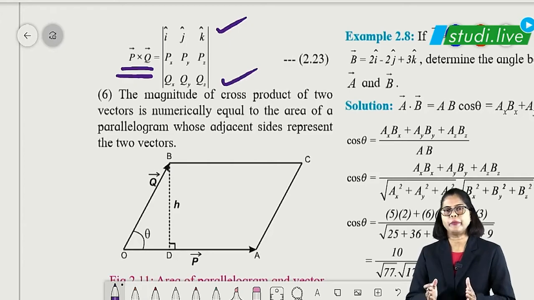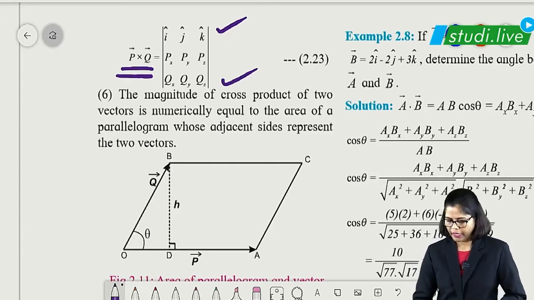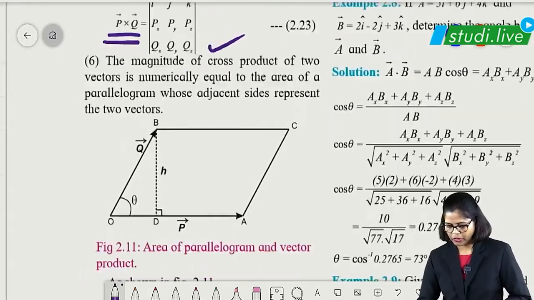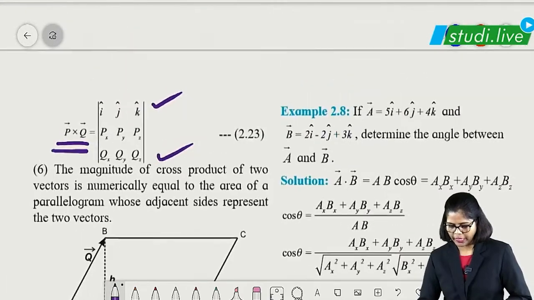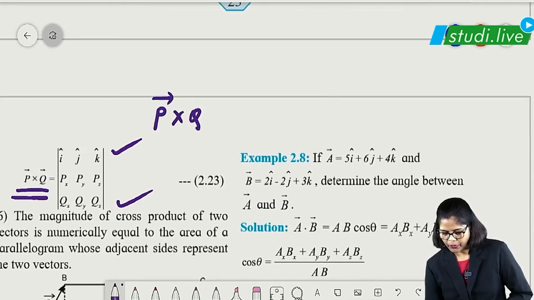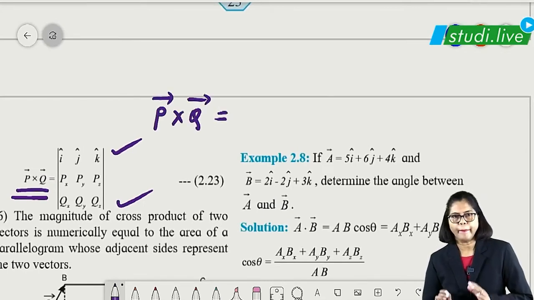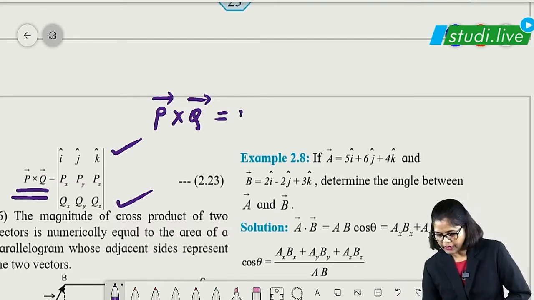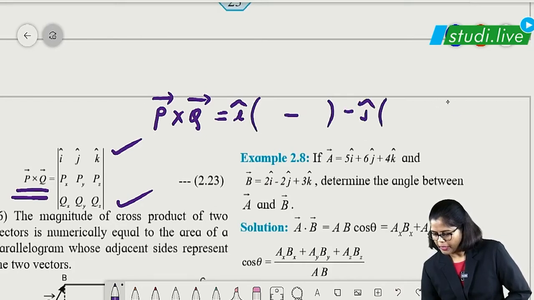This is the determinant part, you know how to open this. In mathematics you must have learned it, otherwise we can also just show you how to expand this particular part. So remember students, P cross Q is equal to, make a pattern of it: I unit vector, bracket in between, minus sign, J, bracket in between, plus sign, K, bracket in between.